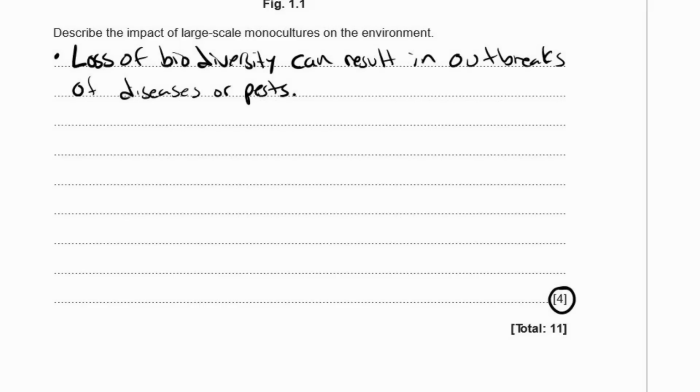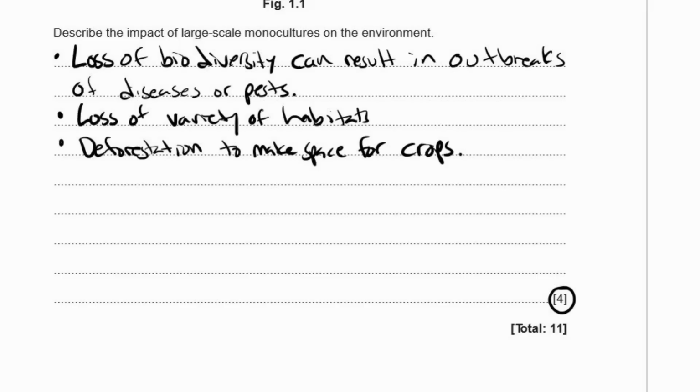So another impact of large-scale monocultures is that if you only have one type of plant, you have lost a lot of the habitats for a variety of organisms. You don't have any large trees that birds can nest in, for instance. So it can result in a loss of the variety of habitats. Another impact is that the area is very rarely empty already. It didn't start out as just an open field with nothing in it. They often had to cut down trees or maybe drain areas that were too swampy. So you can say deforestation, deforestation to make space for crops.